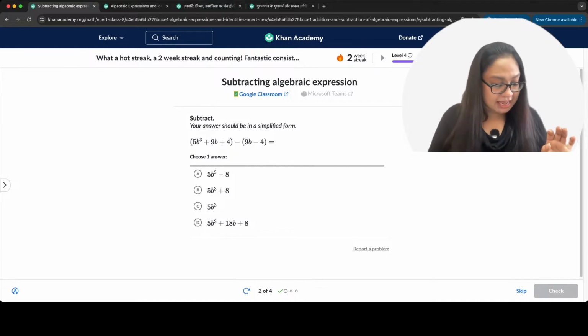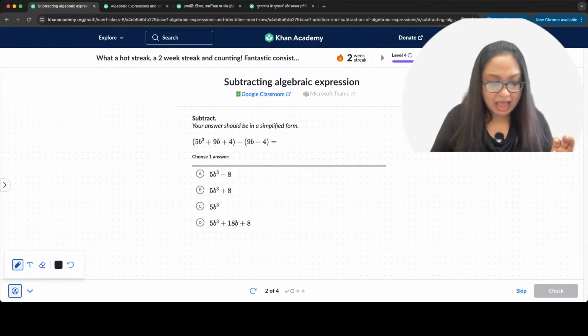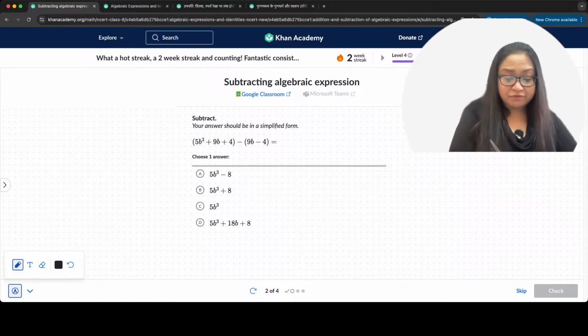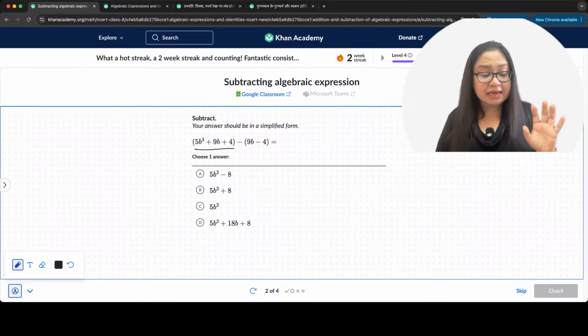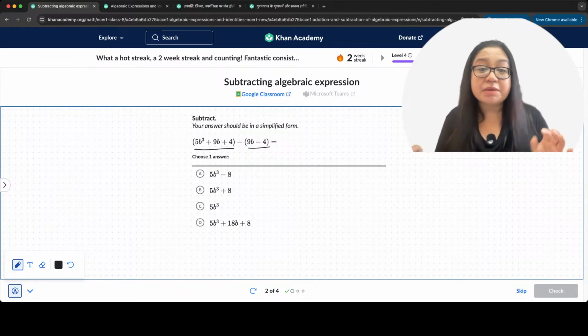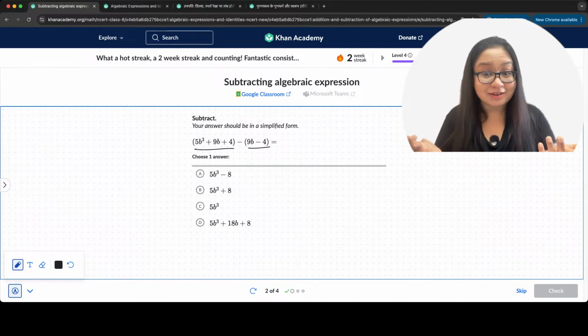The next question is a subtraction question. Your answer should be in simplified form: 5b cube plus 9b plus 4, and then minus 9b minus 4. So what is going on here?